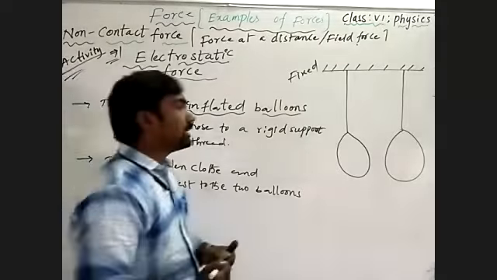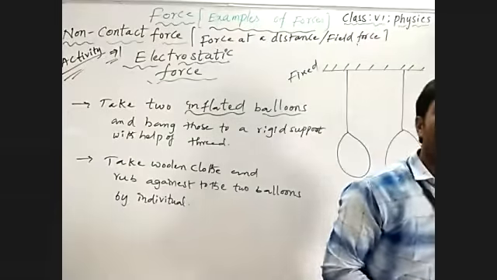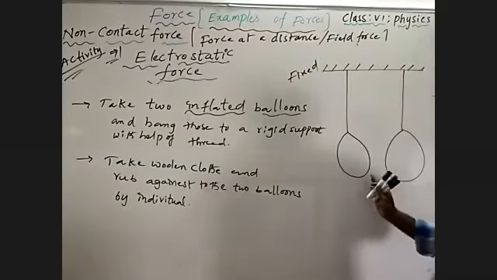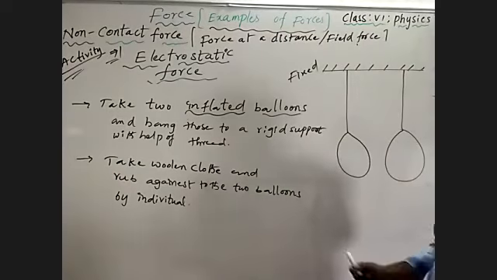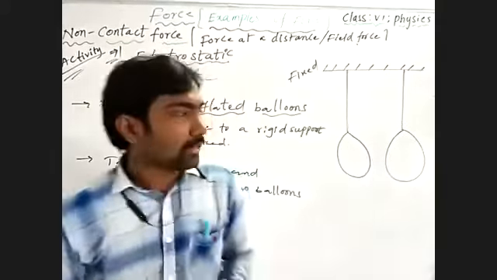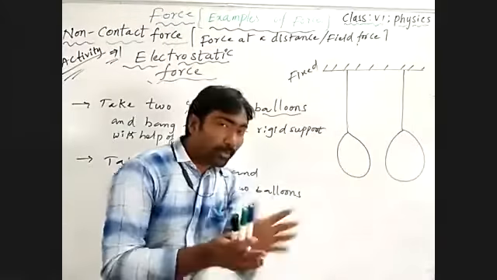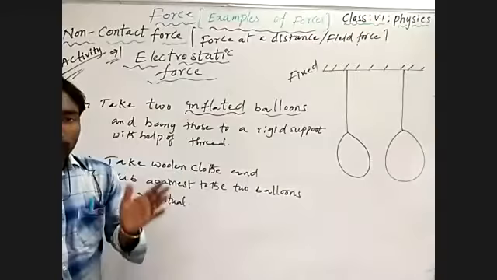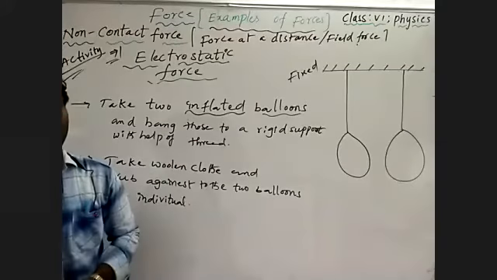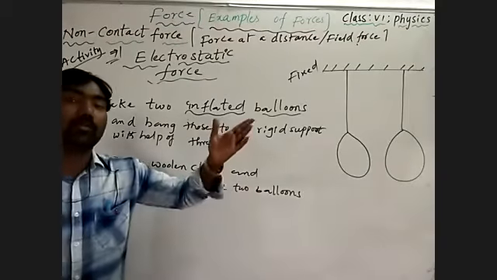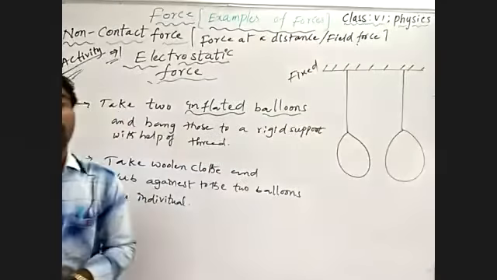We are rubbing each balloon using the woolen cloth. After rubbing, we bring those two balloons in contact. When you push the two balloons in contact, we may observe those two balloons moving away from each other.